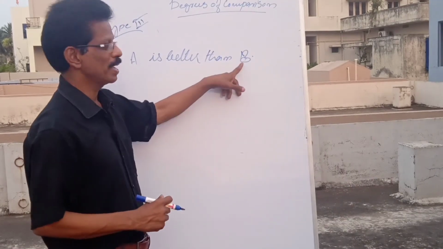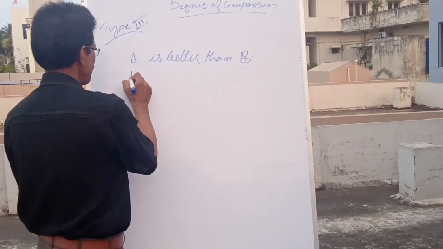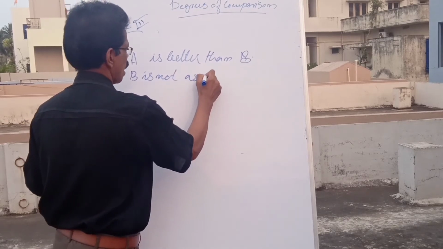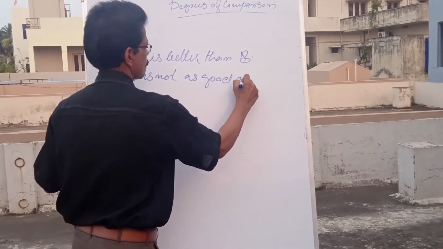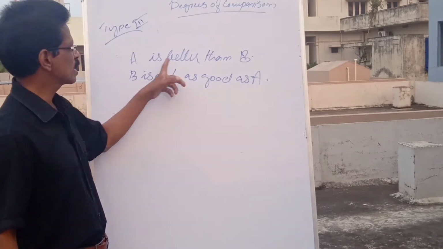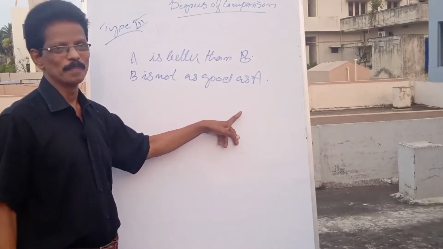A is better than B. What about B? B is not as good as A. Rahul is taller than Raju. Raju is not as tall as Rahul.